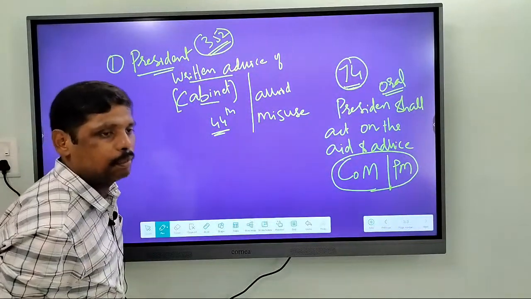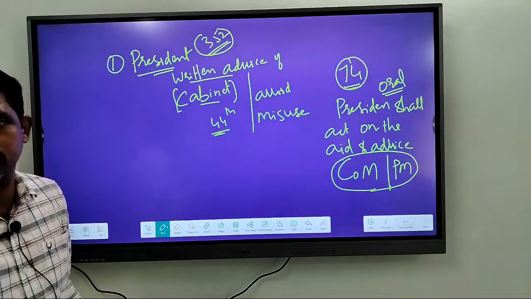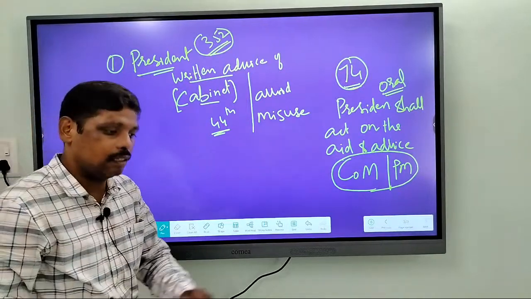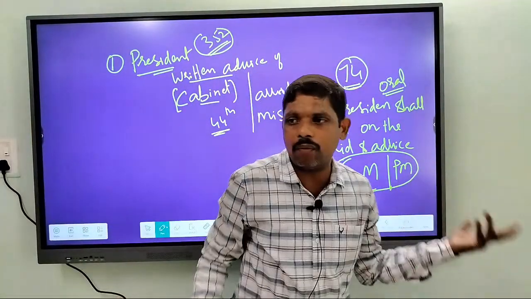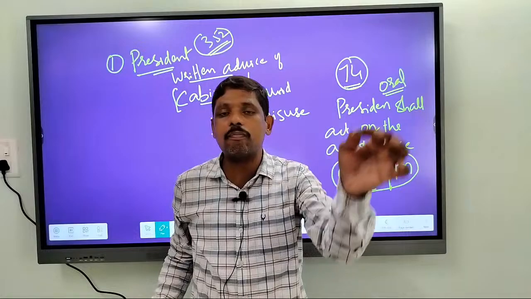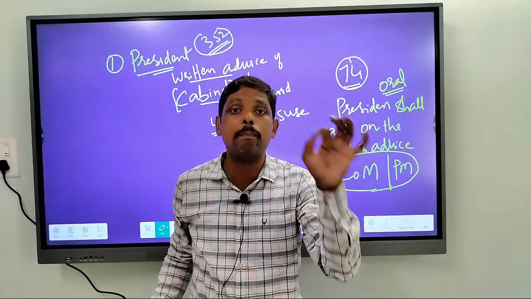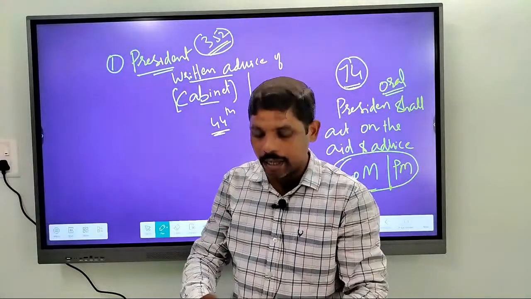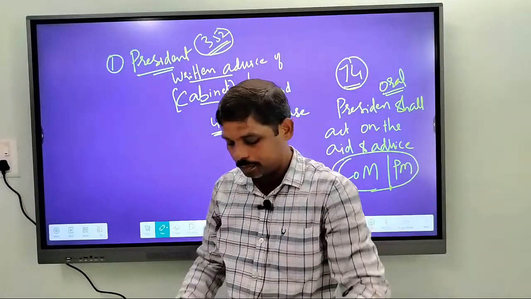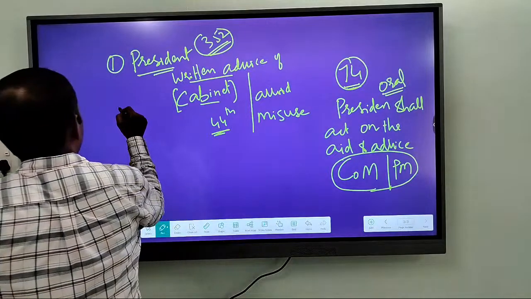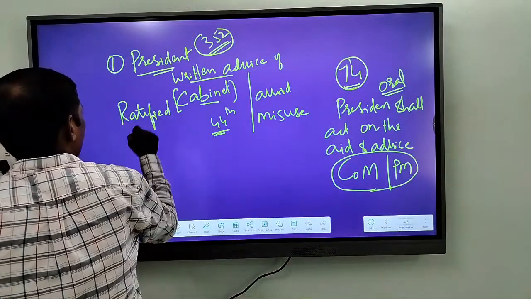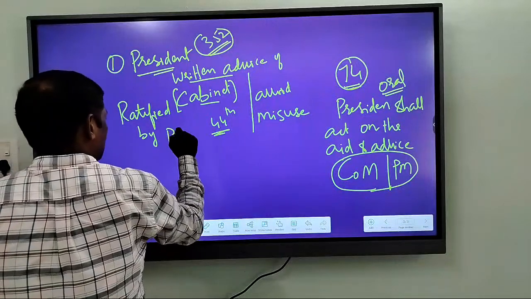So upon the written advice given by cabinet, the President can impose national emergency. But this is not the final thing. The President is the head of the executive, we all know this. The decision of the President should be ratified by Parliament.